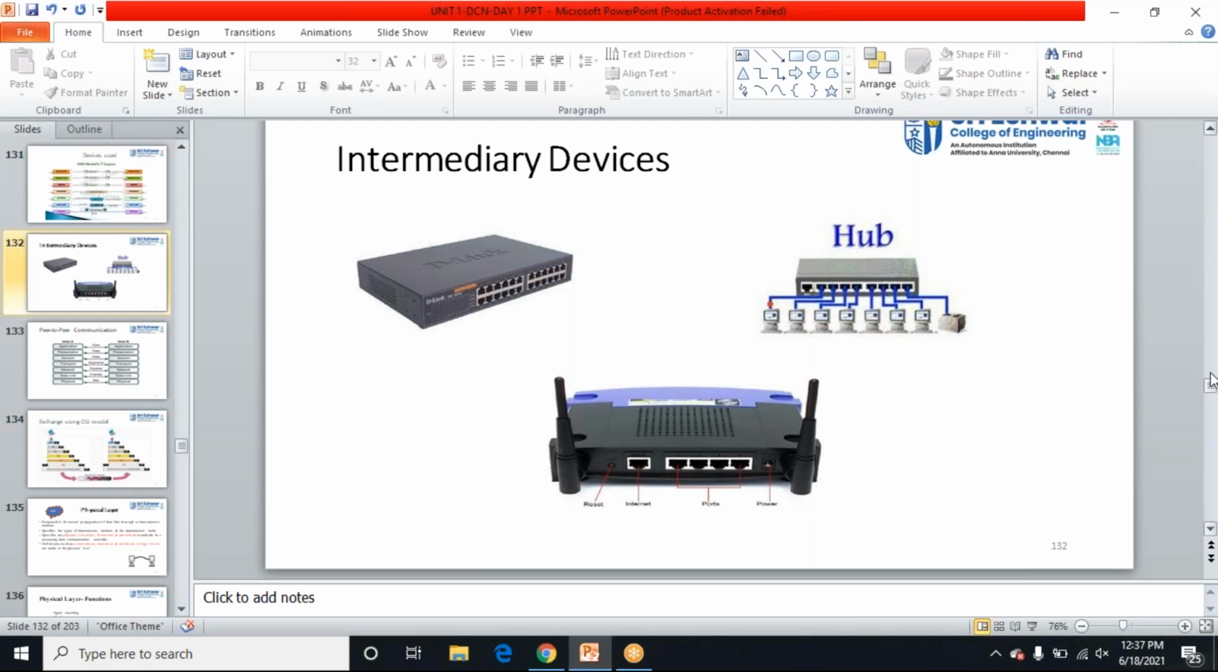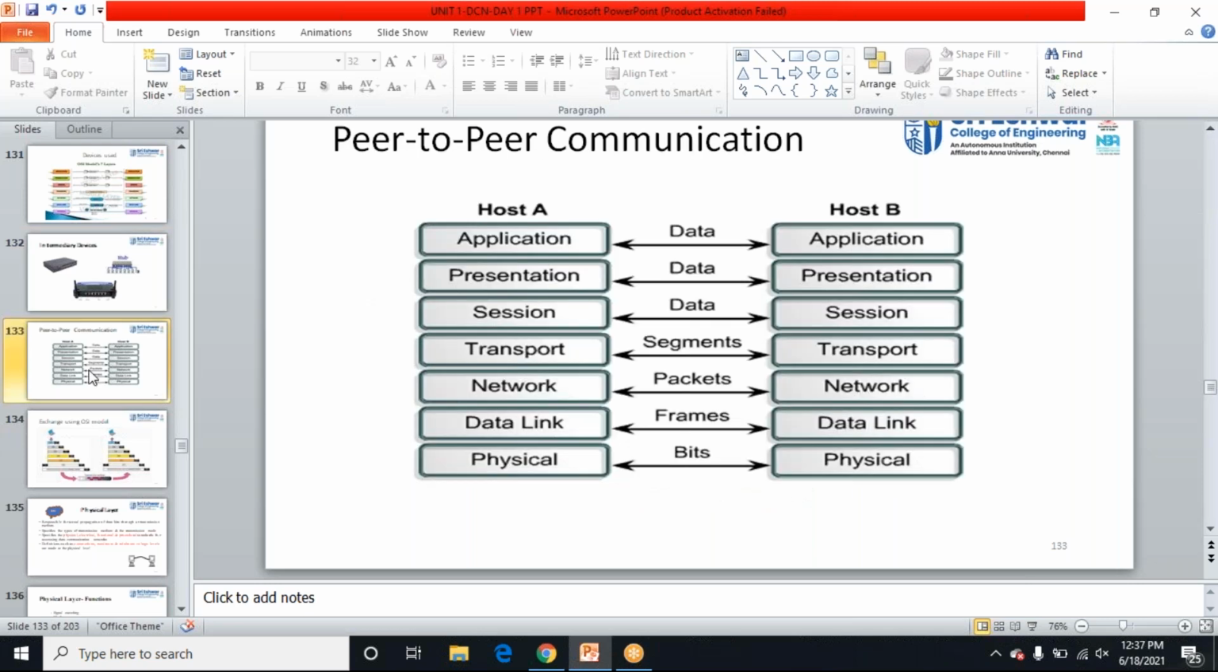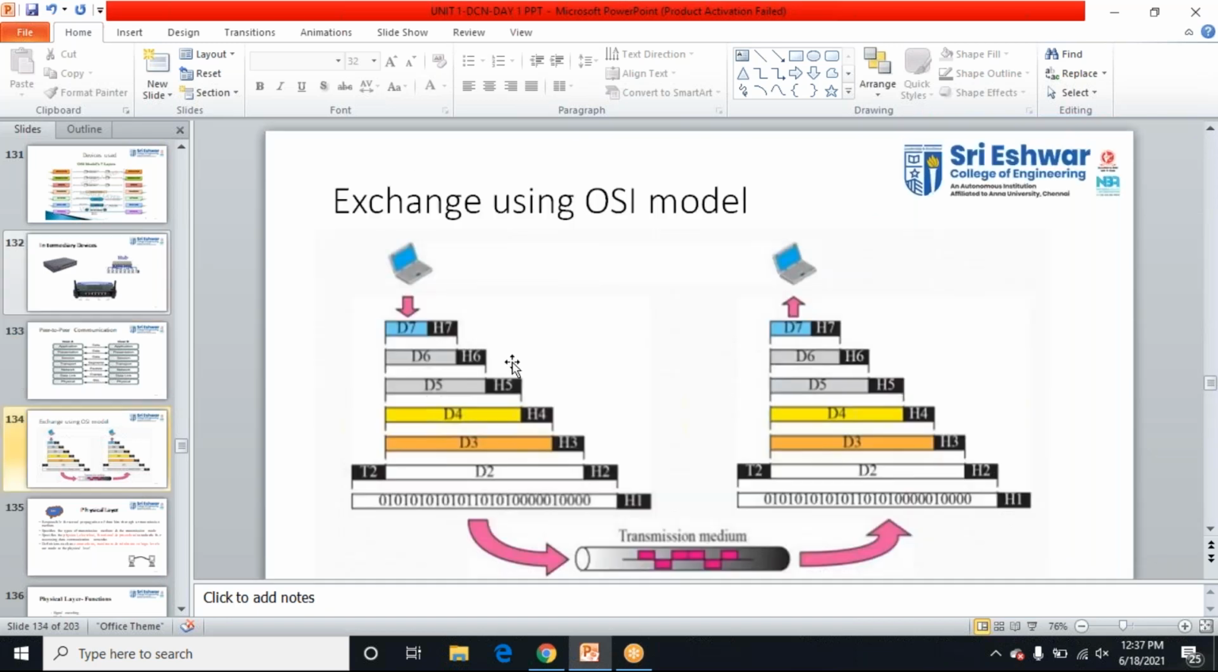This is how the exchange of data happens in the OSI model. Is the screen visible? Exchange using the OSI model. See here, from the first laptop I'm going to send the data. It reaches D7, that is the data link layer, and the header will be added. What is meant by header? It just contains the information of the source address and destination address. That is the header.